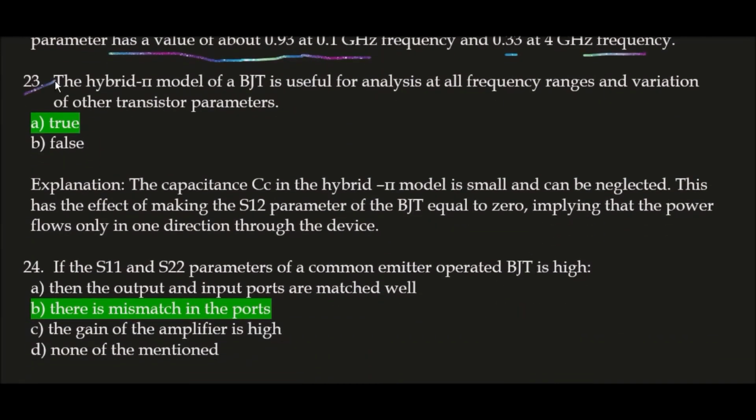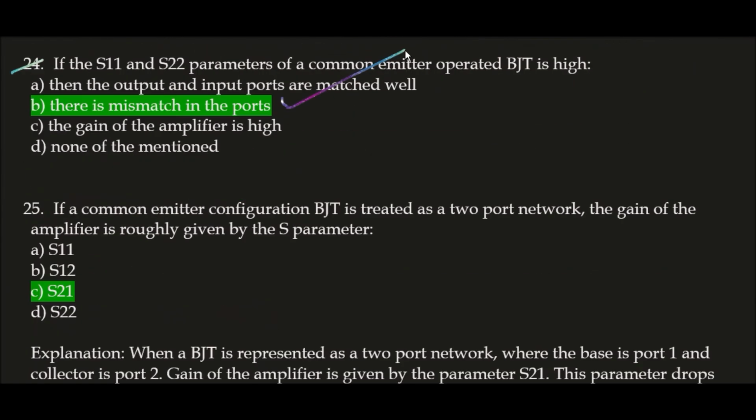Next question. The hybrid pi model of a BJT is useful for analysis at all frequency ranges and variation of other transistor parameters. This statement is true or false? This statement is true because the capacitance Cc in the hybrid pi model is small and can be neglected. This has the effect of making the S12 parameter of the BJT equal to 0, implying that the power flows only in one direction through the device. So in this way, the hybrid pi model of a BJT is useful for analysis at all frequency ranges and variation of other transistor parameters. This statement is true. Next question.